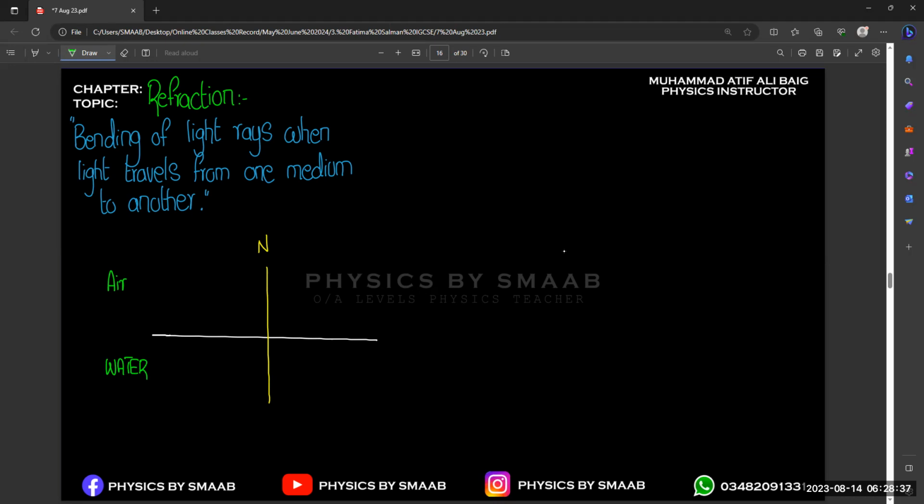So we have two different mediums. Let's suppose light is going to enter the swimming pool, so from air light is going to travel into the water. Let's suppose we have our incident ray coming from the left hand side at a certain angle like this.